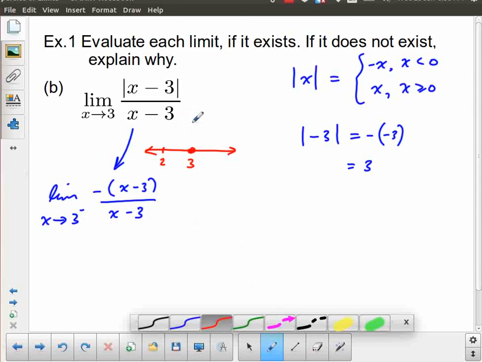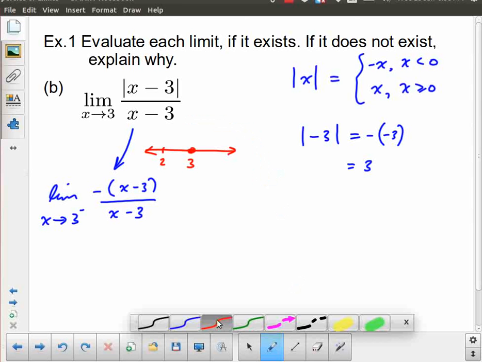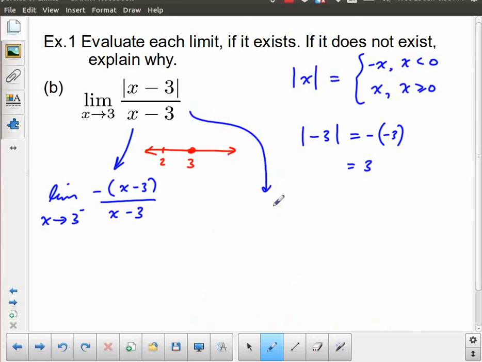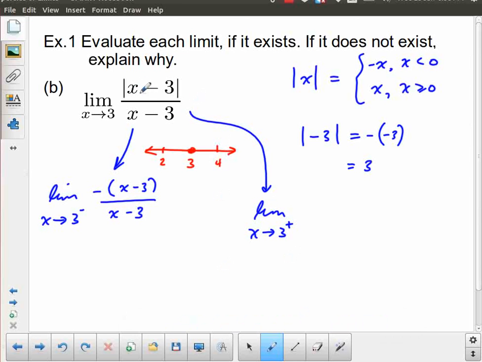So if I'm below 3, I have to use this definition. And if I'm above 3, let's take it over. The limit as x approaches 3 from above, well, then I don't have to change it, because if I'm above 3, for example, if I'm at 4, 4 minus 3 is equal to positive 1.